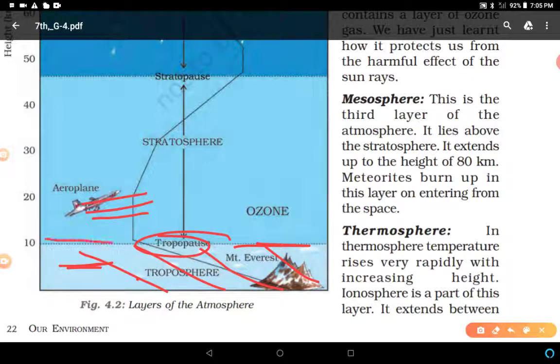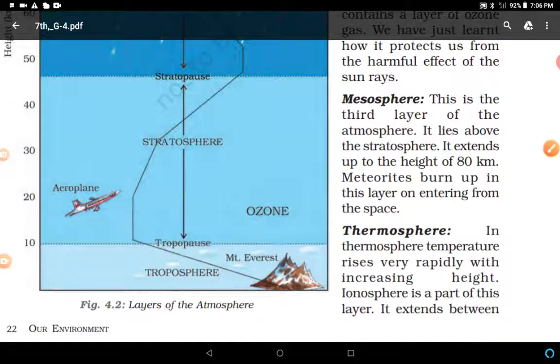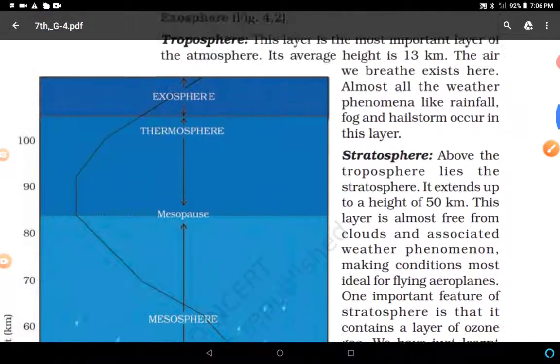So it is a layer, a belt between these two layers. Clear? This layer accounts for practically the entire water vapor, all dust particles, and most of the carbon dioxide contained in the atmosphere.